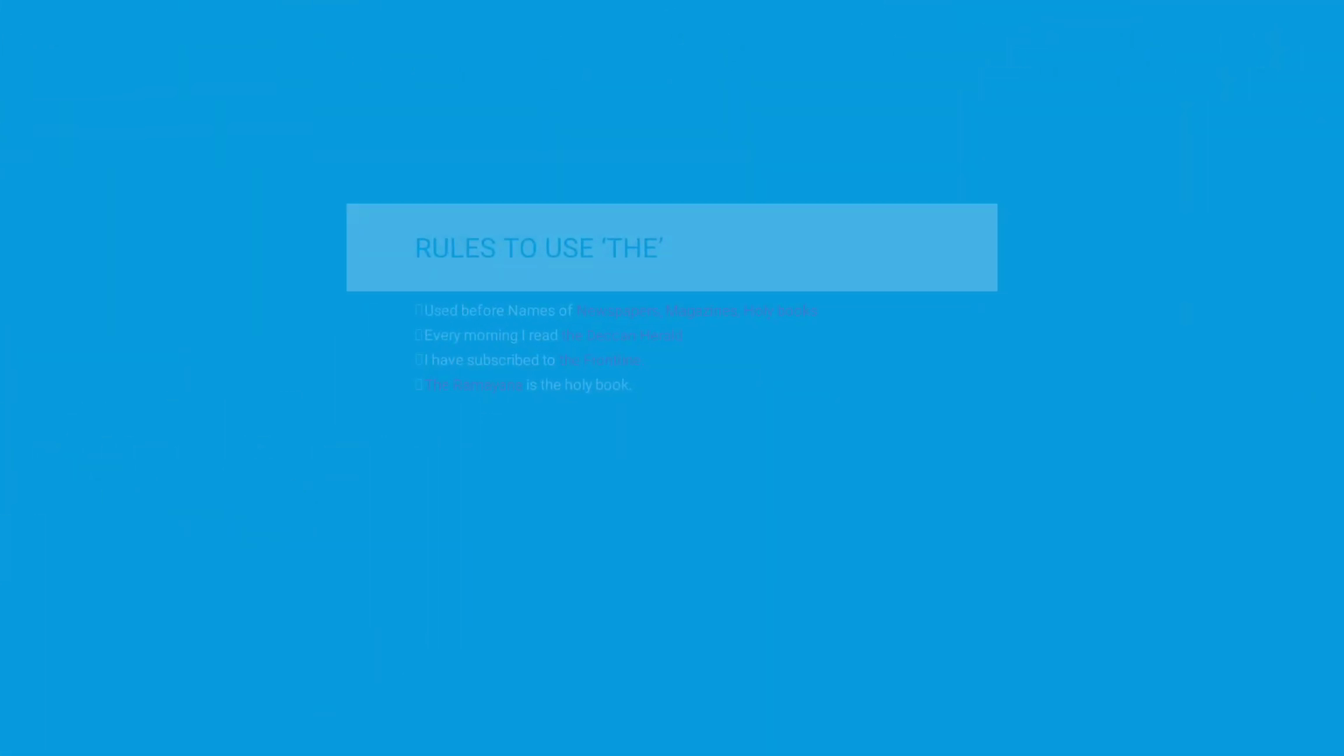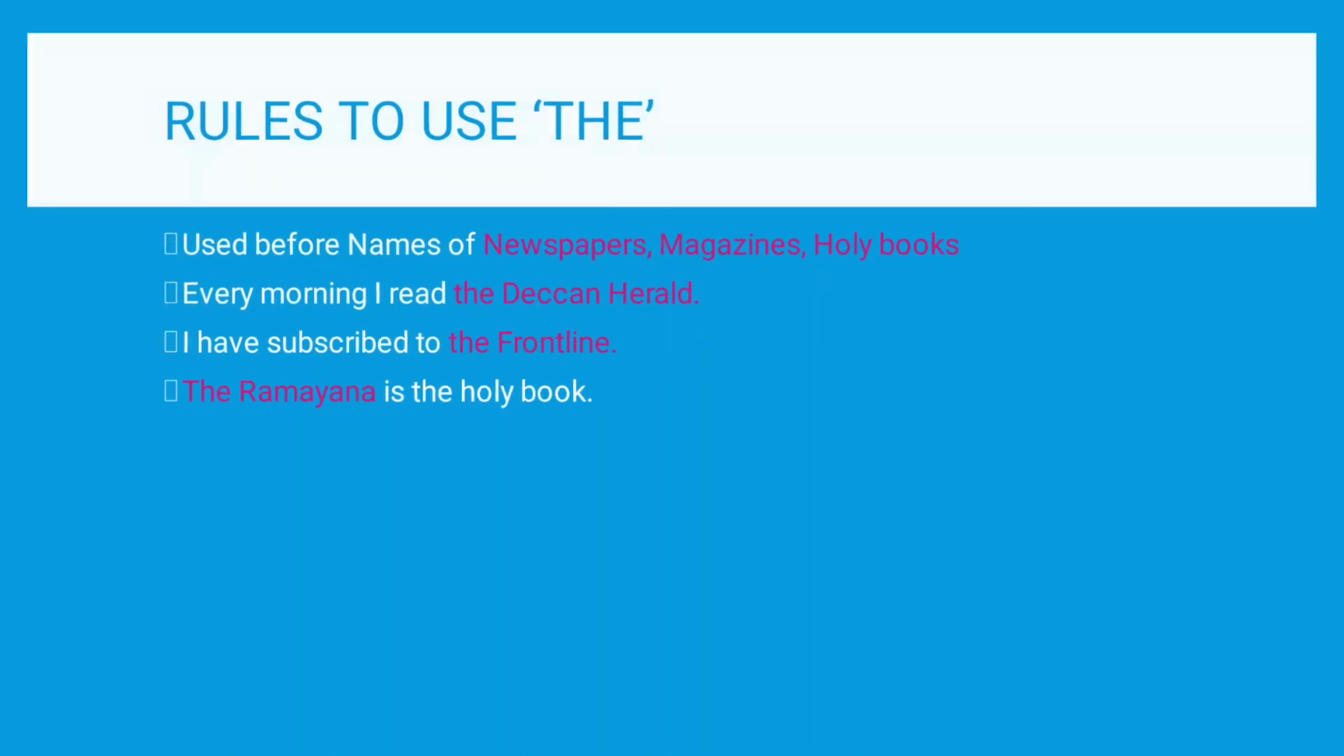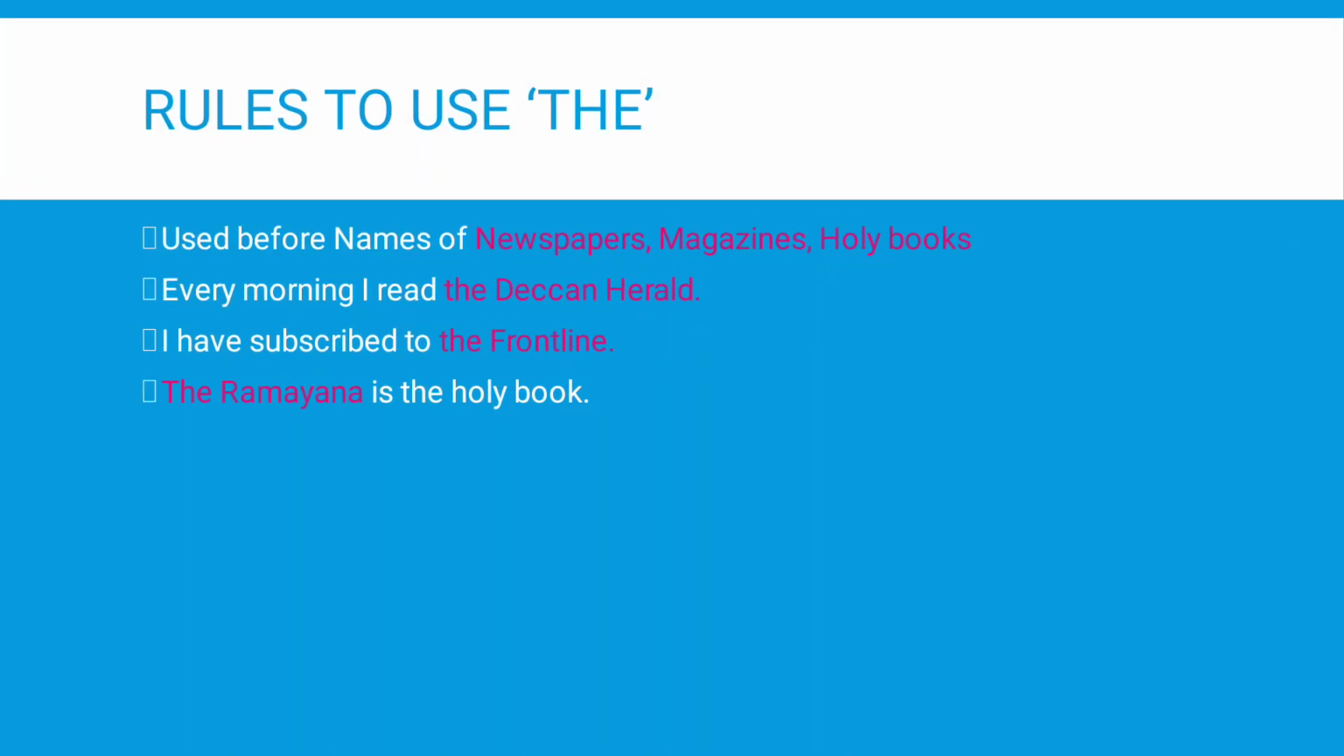Next rule. It is used before the names of newspapers, magazines, and holy books. The examples are: every morning I read the Deccan Herald. I have subscribed to the Frontline. The Ramayana is the holy book. In these examples, there are names of newspapers, magazines, and a holy book.